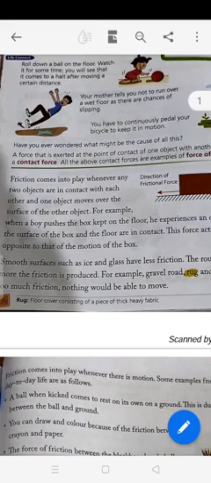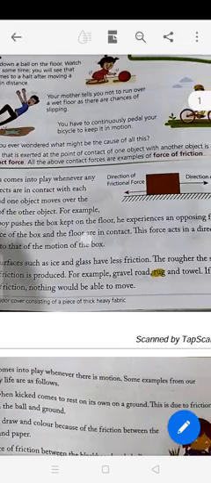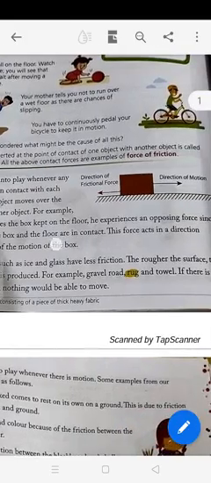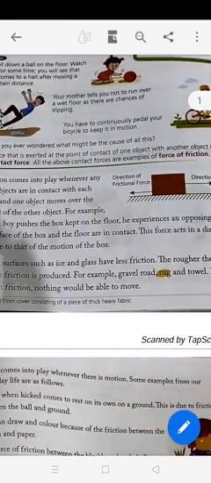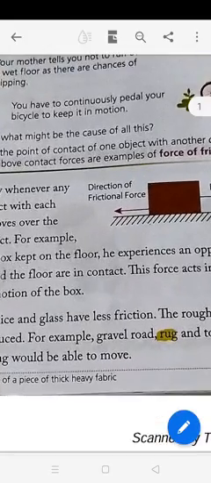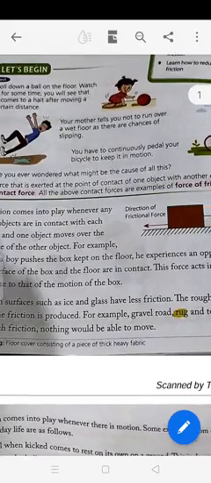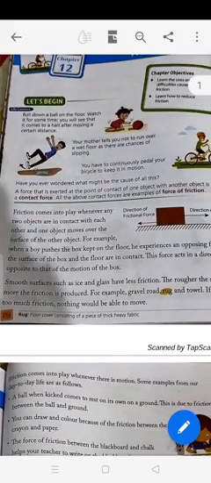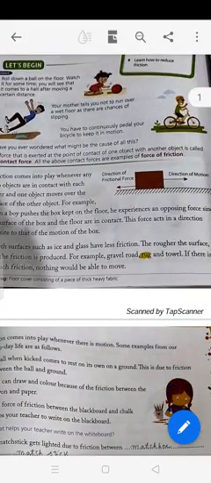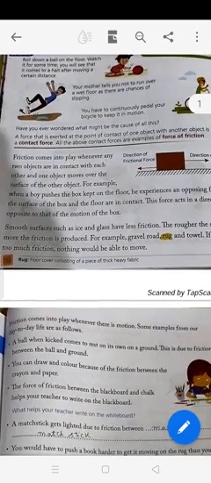A force that is exerted at the point of contact of one object with another object is called a contact force. So, the force between the road and the wheels of the cycle is an example of contact force. All the above contact forces are examples of force of friction. Now let us see what is this friction.